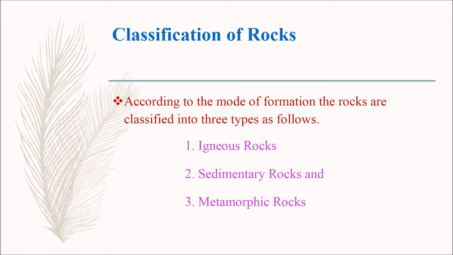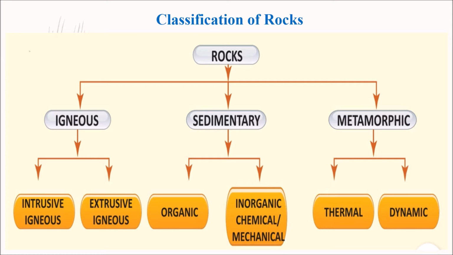Next, we are going to learn about classification of rocks. According to the mode of formation, the rocks are classified into three types as follows: igneous rocks, sedimentary rocks and metamorphic rocks. Classification of rocks. Rocks are classified into three types like igneous rocks, sedimentary rocks and metamorphic rocks.